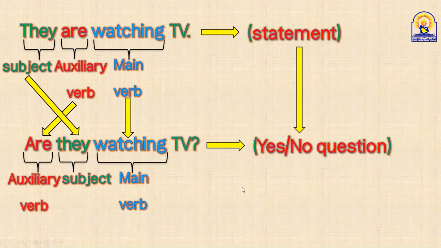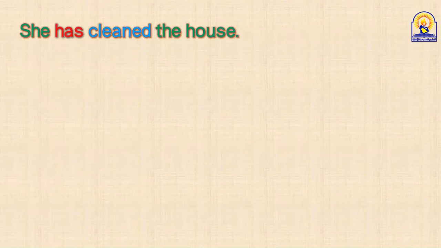Excellent. So the step is so easy, guys. Just look for one of the auxiliary verbs here, is, are, was, were, have, has, and start with it. Put the question mark. You have achieved your goal. Another statement, guys. Who's going to read and do it?